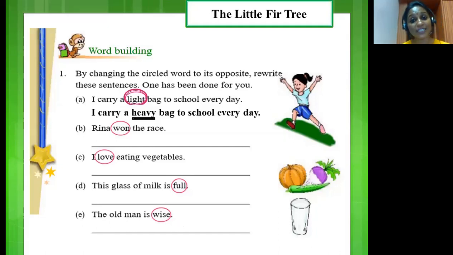Children, we have already covered these words and their opposites. So quickly recollect the answers and write them down. And after you have completed your homework, please post it to me. Right? Let's now move on to our next exercise.